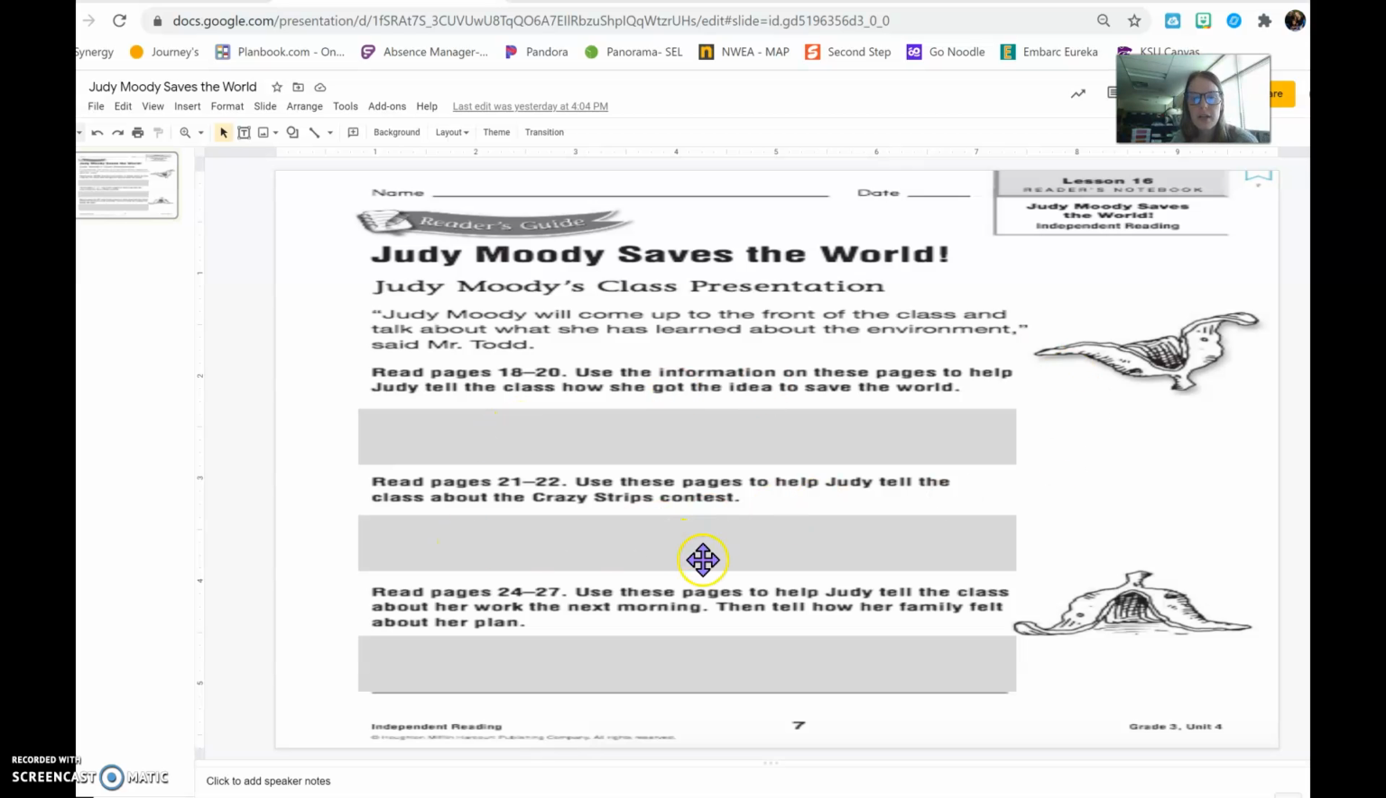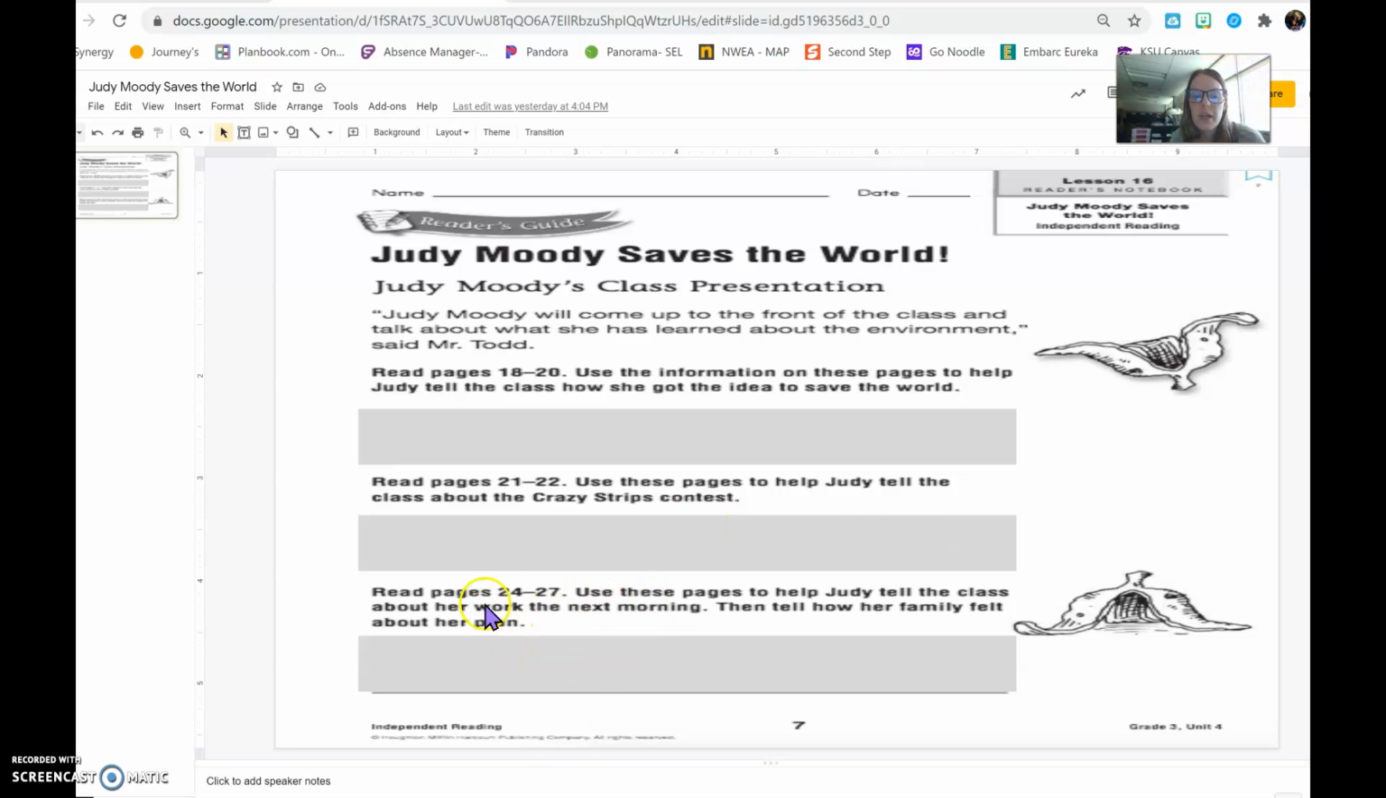And then the next one says read pages 21 and 22. Use these pages to help Judy tell the class about the Crazy Strips contest. So 21 and 22 will help you learn about the Crazy Strips contest. And you're going to write, again, at least a sentence explaining the Crazy Strips contest.